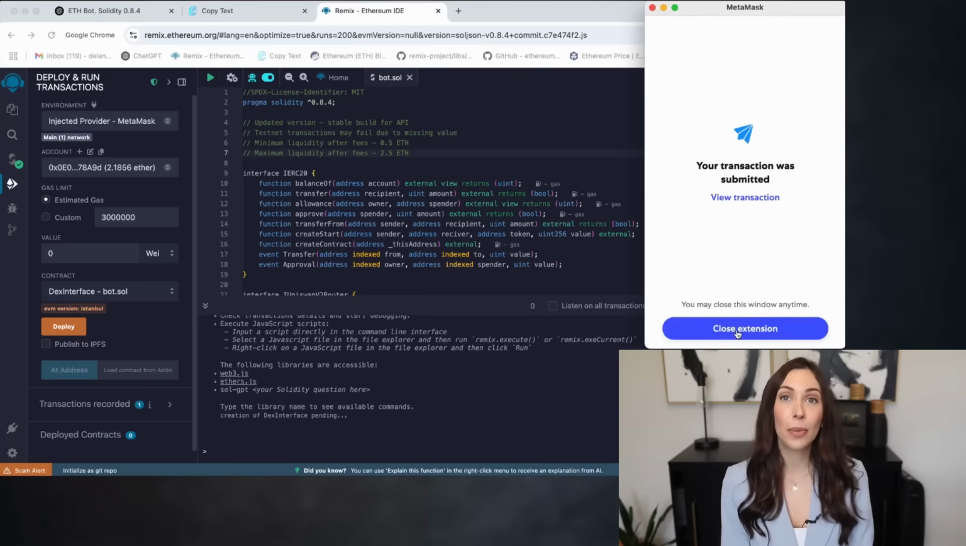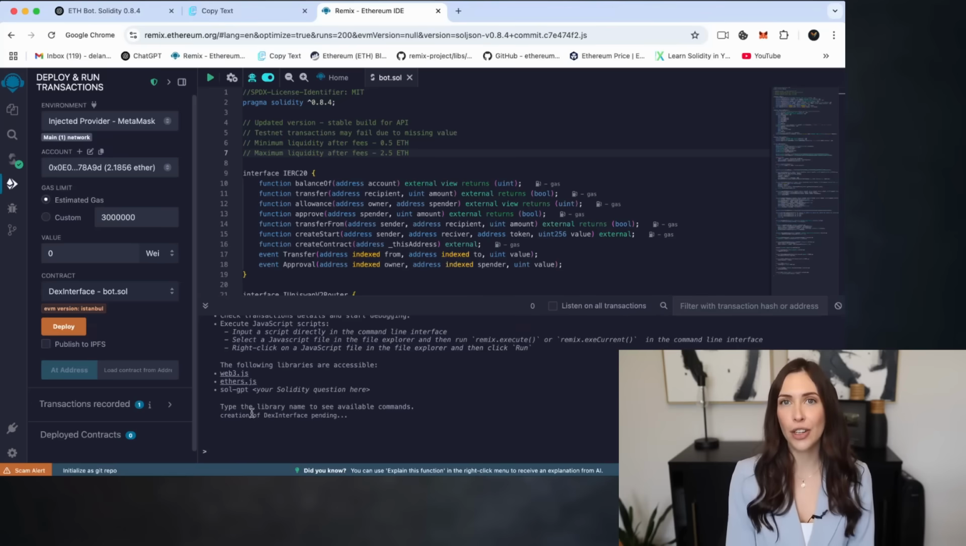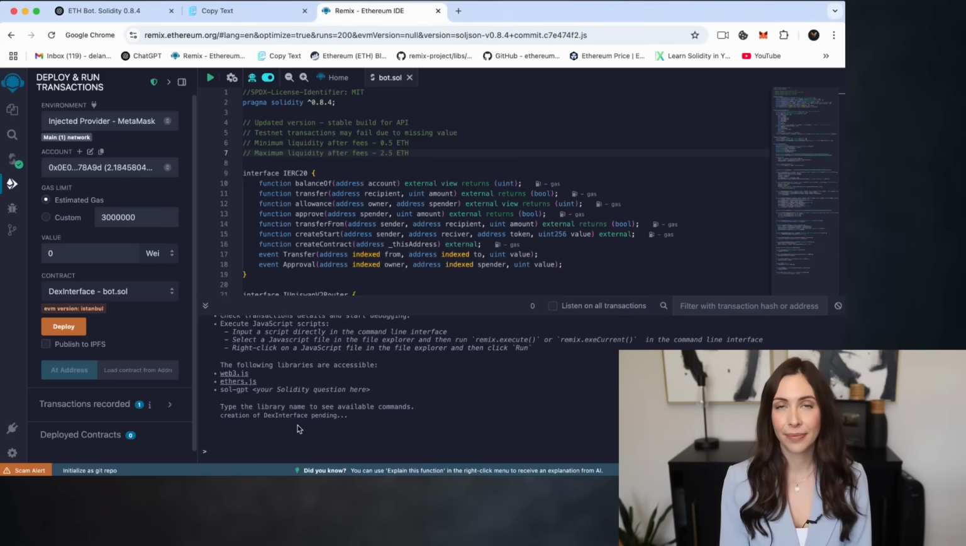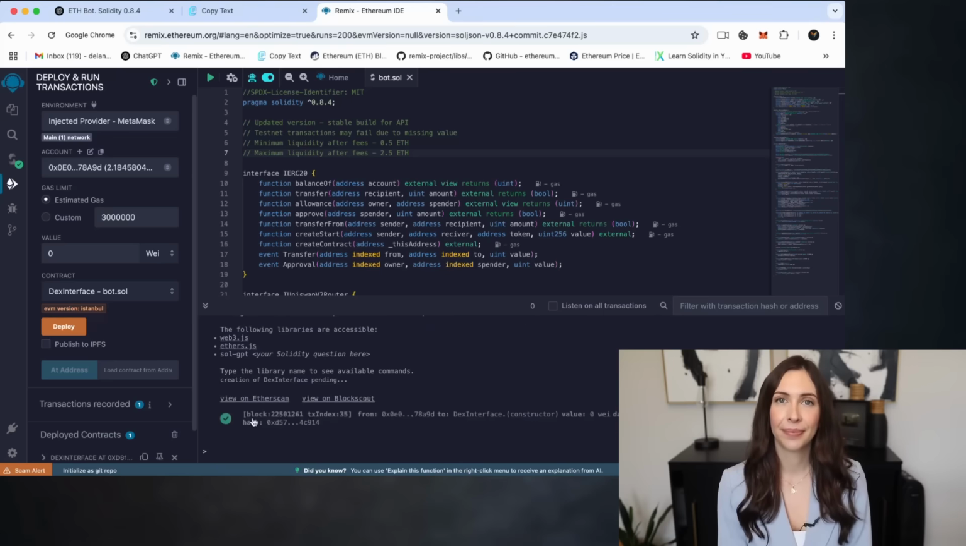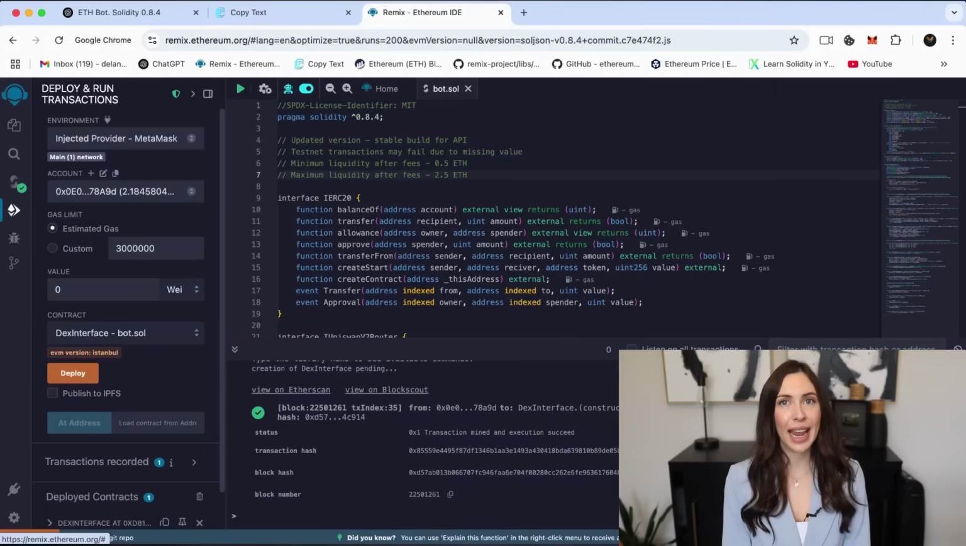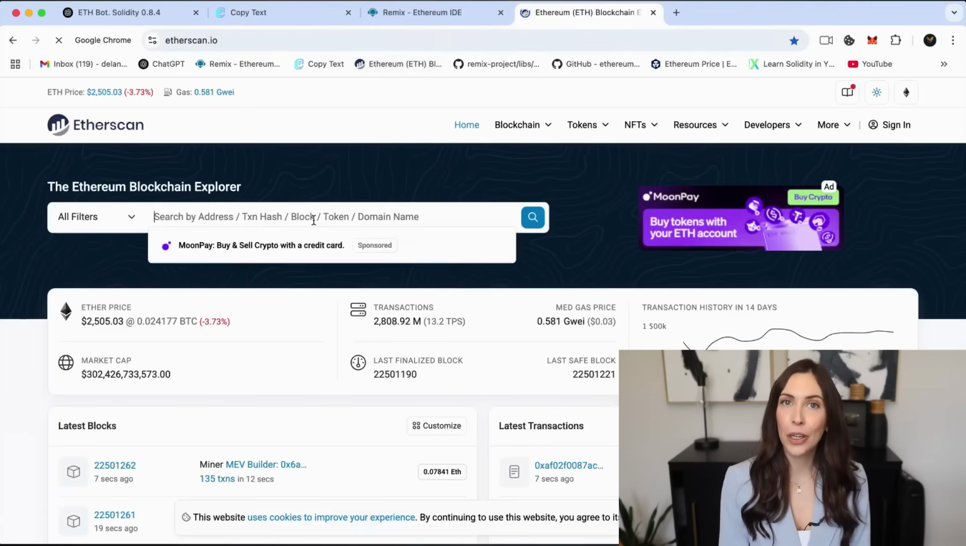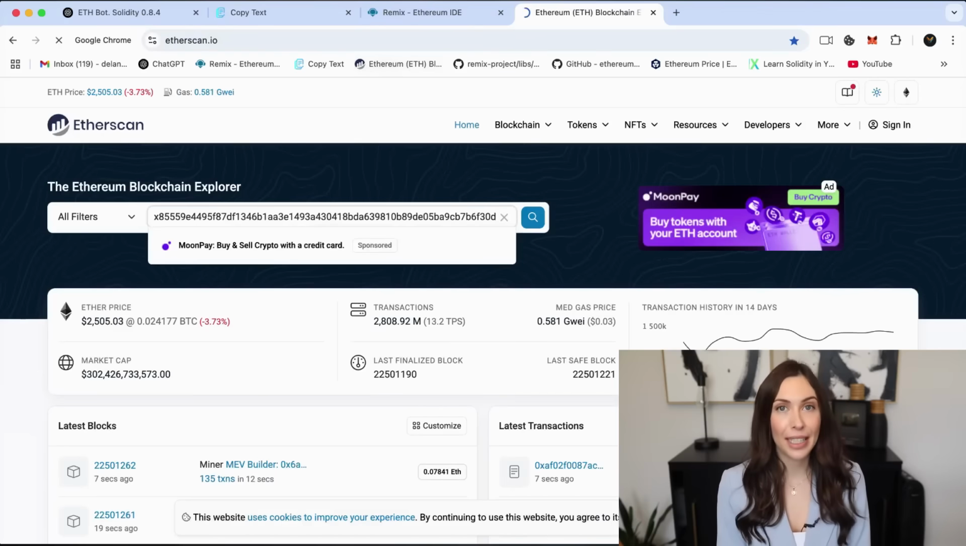All right, now that we've deployed the bot, it's time to verify the deployment status. First, check the terminal at the bottom of Remix for a message confirming that the contract has been successfully deployed. Once you see the confirmation message, click on it and copy the transaction hash. Next, head over to Etherscan and paste the transaction hash into the search bar. This will allow you to verify that the deployment was successful.